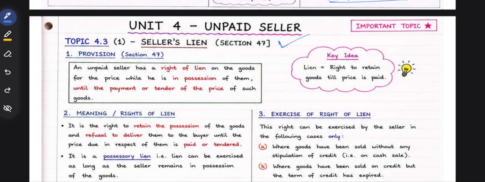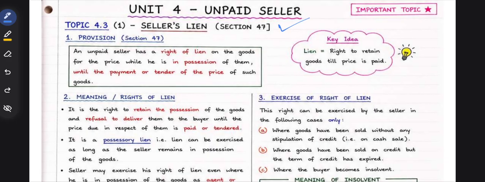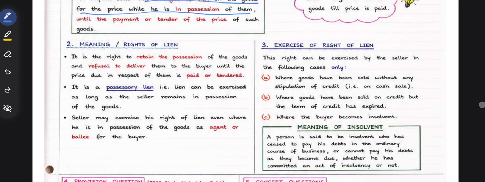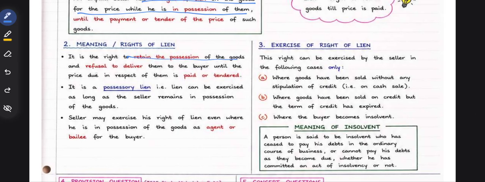Seller's lien. So we will see the first right, which is the seller's lien. The unpaid seller has a right of lien on the goods for the price while he is in possession of them until the payment or tender of the price of such goods. So he can retain the goods until the price has been paid. It is the right to retain the goods and refuse to deliver them to the buyer until the price due in respect of them is paid or tendered. It is a possessory lien. A lien can be exercised as long as the seller remains in possession of the goods.